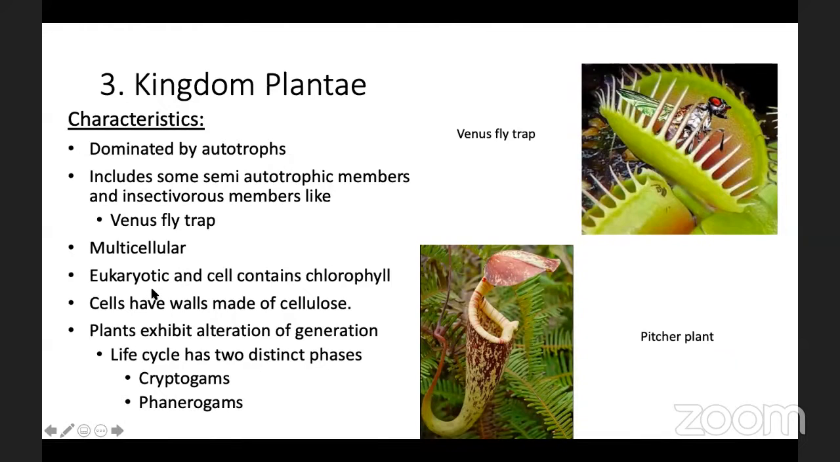Now the plants included in this kingdom have multicellular body organization. They contain chlorophyll and the cell organization is eukaryotic. The cell wall is made up of cellulose, and the plants exhibit alternation of generation. Alternation of generation means the life cycle of the plant includes 2 generations: sporophytic generation and gametophytic generation.